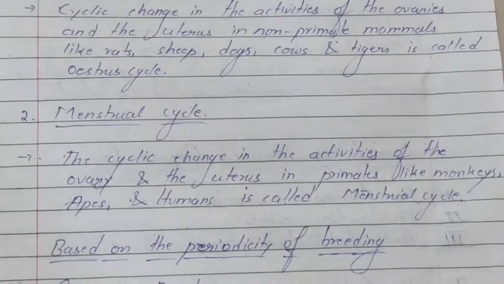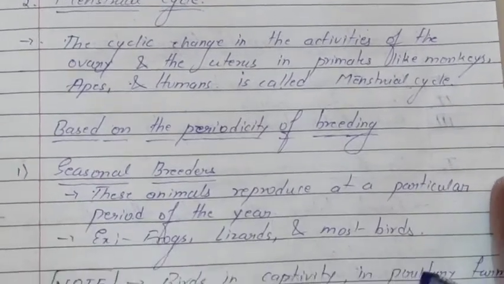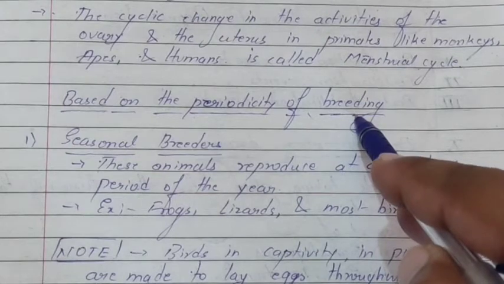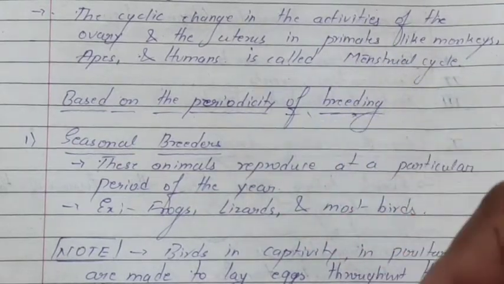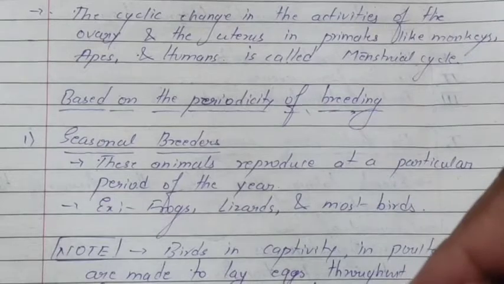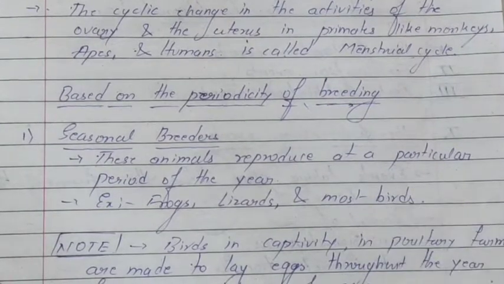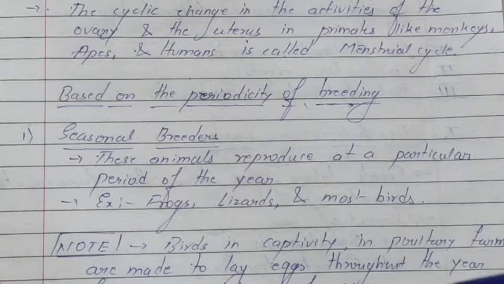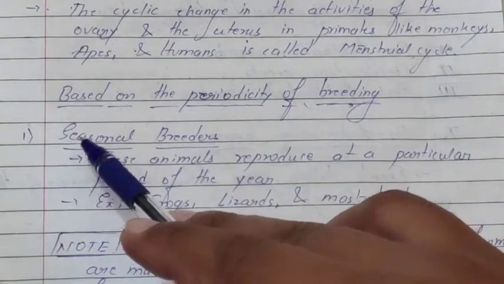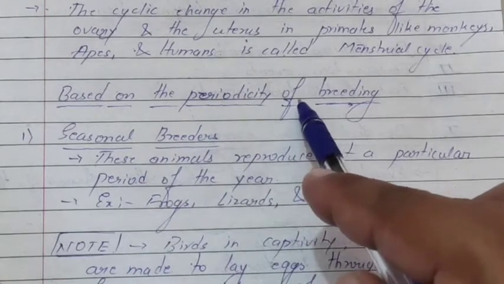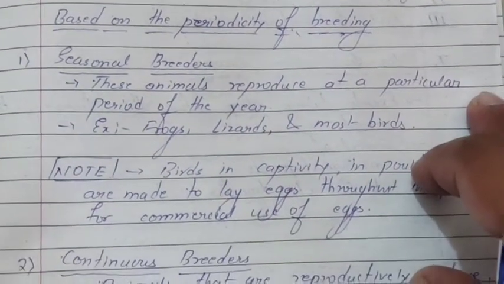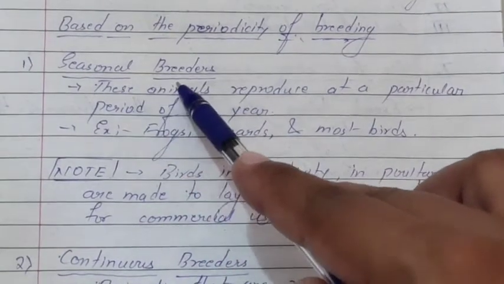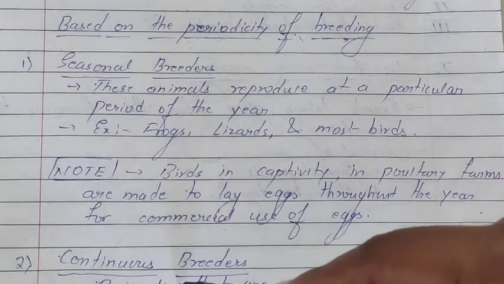So moving to the next one, that is based on the periodicity of breeding. Different organisms, like primates and non-primates, reproduce at different times, at a particular season of the year. So based on the periodicity of breeding, animals can be classified into two types, that is seasonal breeders and continuous breeders.